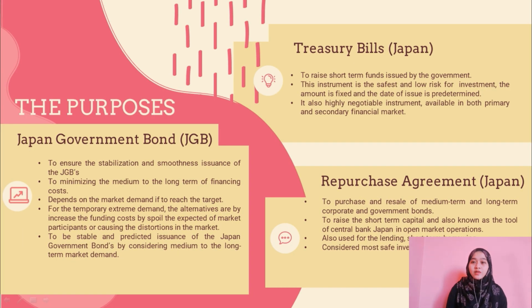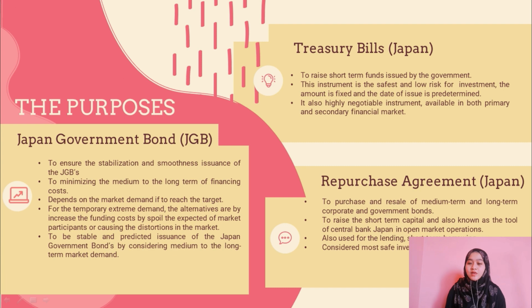Next, I will present about the purposes. Firstly, the Treasury bills Japan. T-bills is one of the financial market instruments used to raise short-term funds issued by the government. This instrument is the safest and low-risk investment instrument for the investor. The amount is also fixed and the date of issue is predetermined. It is a highly negotiable instrument available in both primary and secondary financial market.